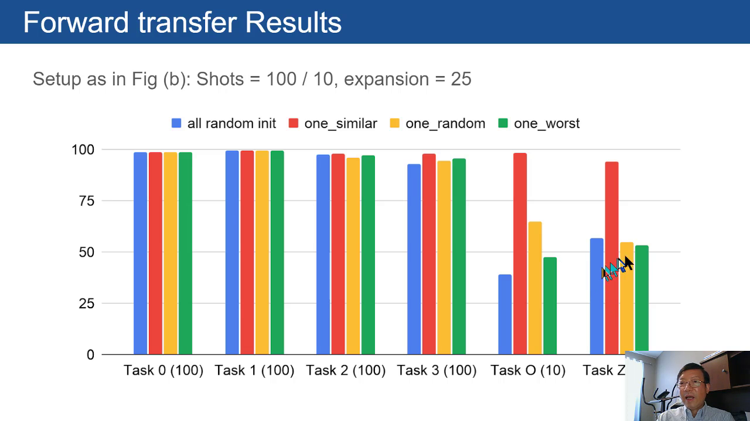Same for Z. And actually you can see if you choose the least similar previous task to copy the weights over, the performance is even slightly worse. So this is a form of negative transfer. Here we can see the power of forward transfer.